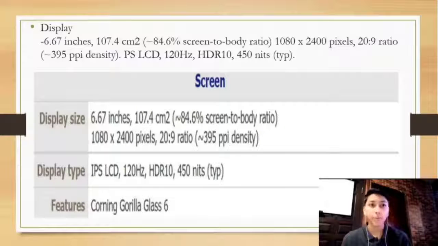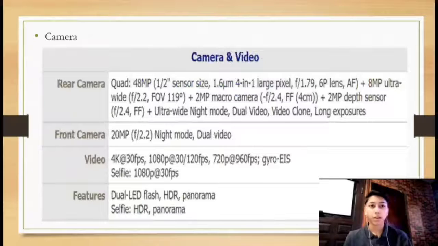Number 4. Display. The display size of the screen of Poco X3 Pro is 6.67 inches, 1080 multiplied by 2040 pixels and 20:9. Next, the display type of Poco X3 Pro is IPS LCD, 120 Hz, HDR10 and 450 nits. The feature of Poco X3 Pro is Corning Gorilla Glass 6. Number 5. Camera.